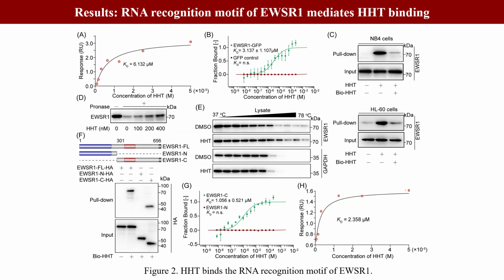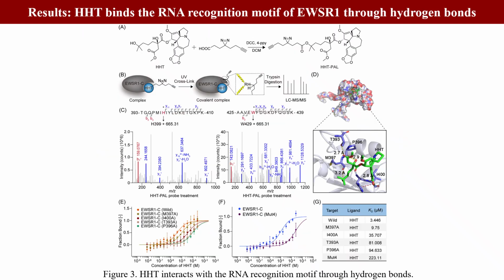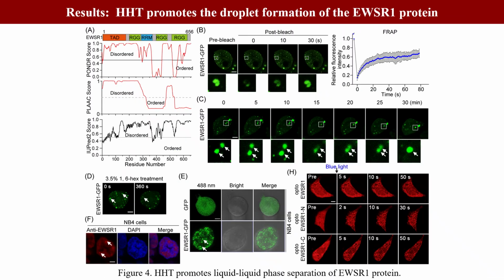Multiple orthogonal approaches confirmed a direct, high-affinity interaction between HHT and the C-terminal RRM of EWSR1, validating it as a bona fide cellular target. Photoprobe mapping and mutational analysis revealed that HHT binds the EWSR1 RRM domain via critical hydrogen bonds with residues T393, P396, and I400, defining its molecular mechanism.